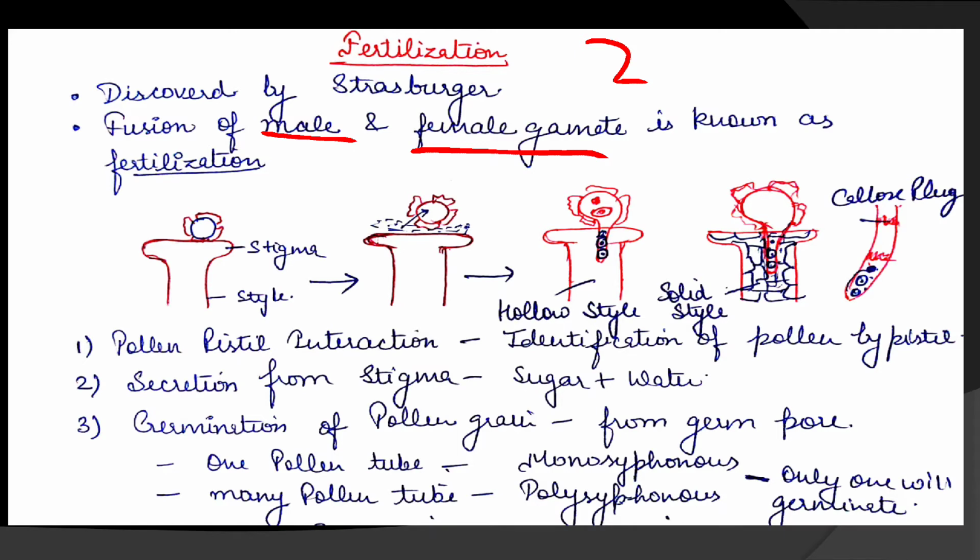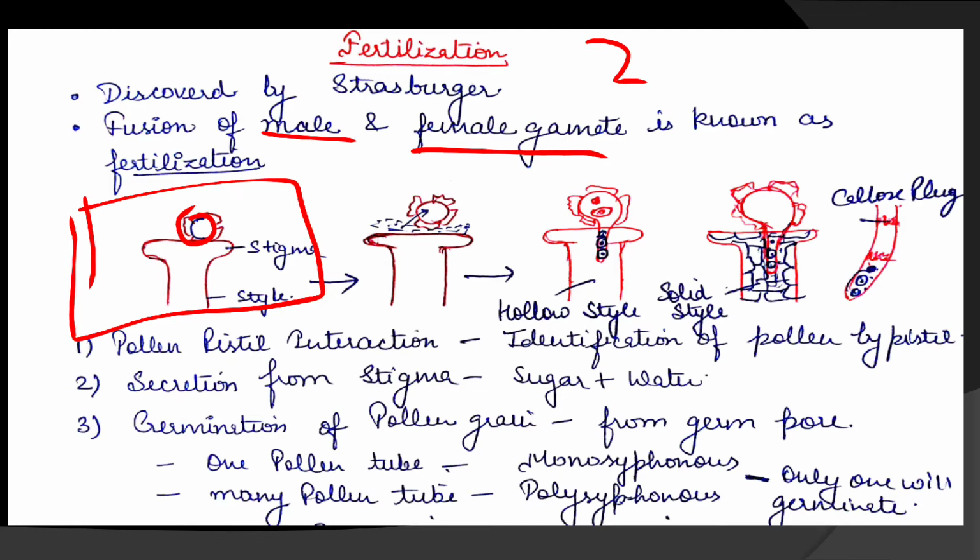Now we will see step by step what processes go on after pollination. The first image shows the pollen attached to the stigma. After this, the next step is the interaction between pollen and pistil.